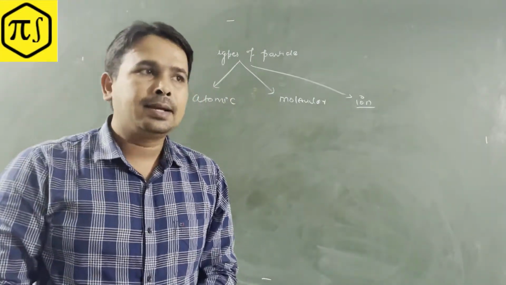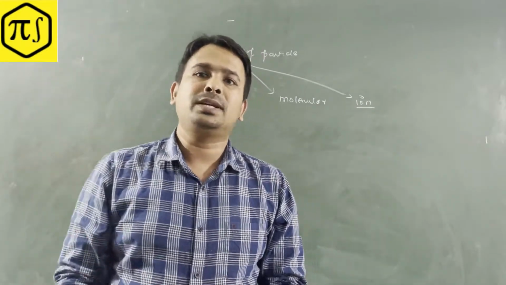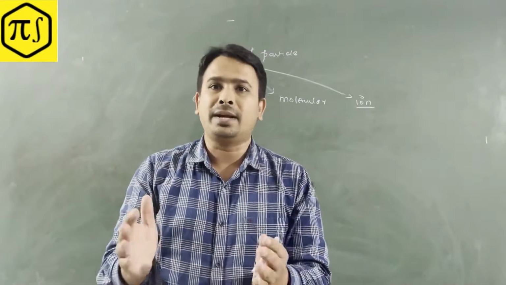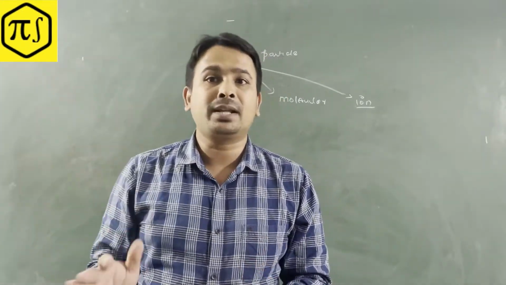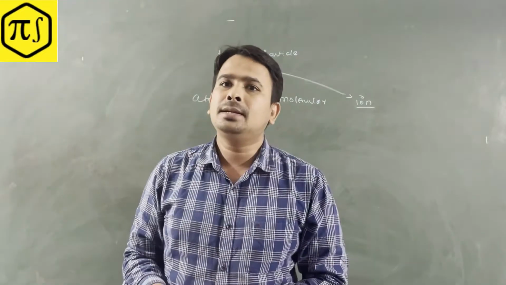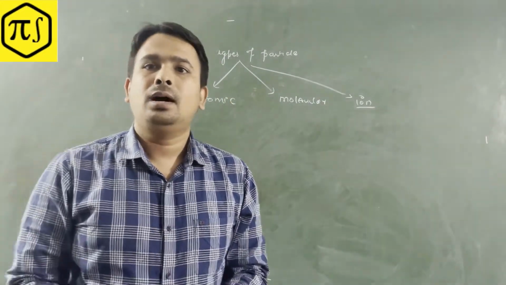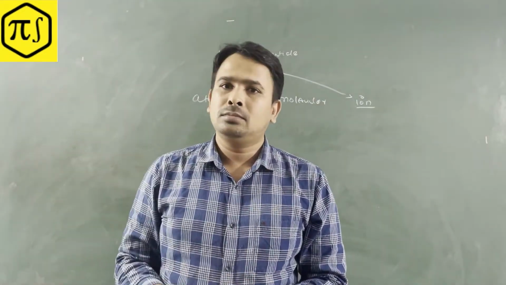So first, the atomic particles, right? Atomic particles means what? The substance whose particles will be atoms. What is the meaning of it? Suppose every substance, you may have studied in your 9th and 10th standard, is composed of particles, right? Now for each substance there are only three different types of particles.